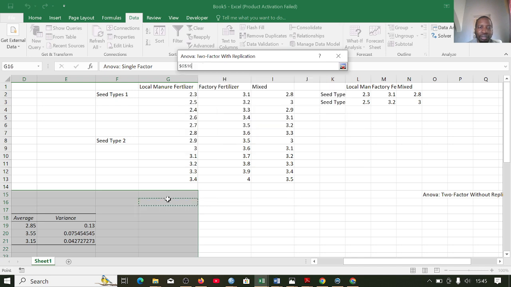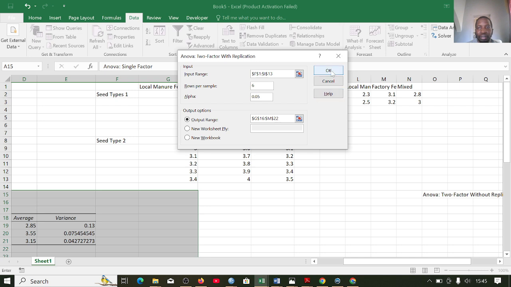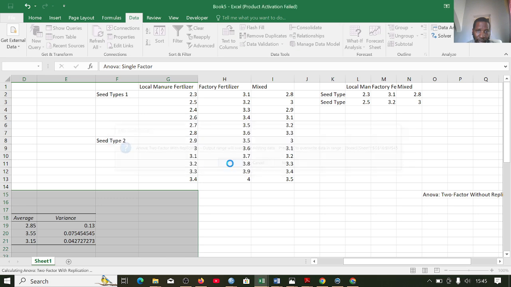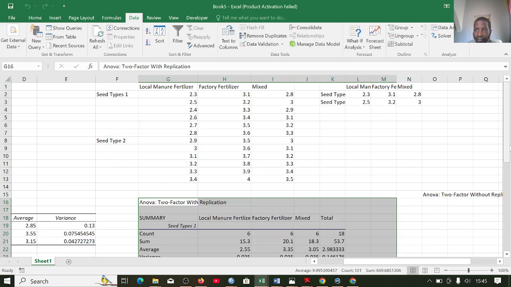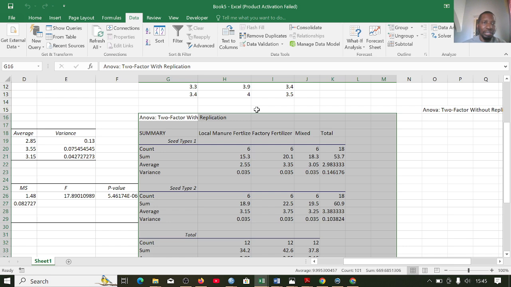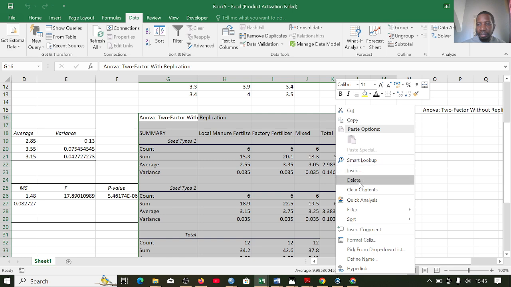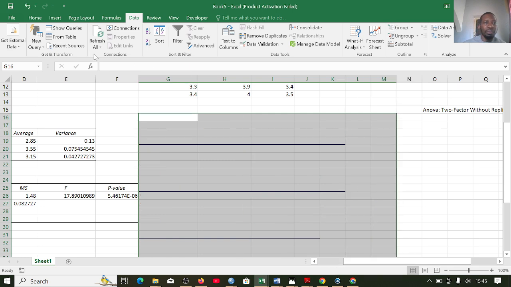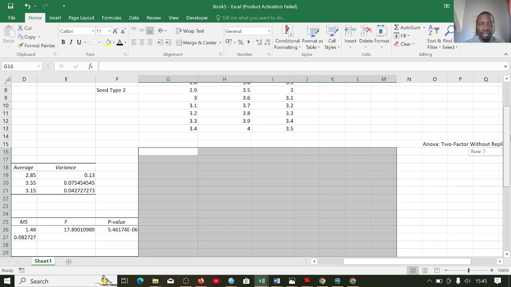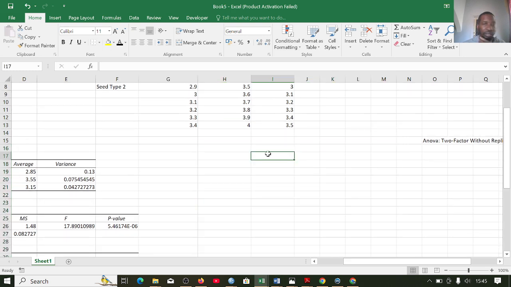So let me just choose something like this. So I can now say okay. Okay. So it has covered this thing. Okay, let me just clear this. It has covered the first one with this. So let me just clear it and clear this and redo it again. So maybe I will select it somewhere here.